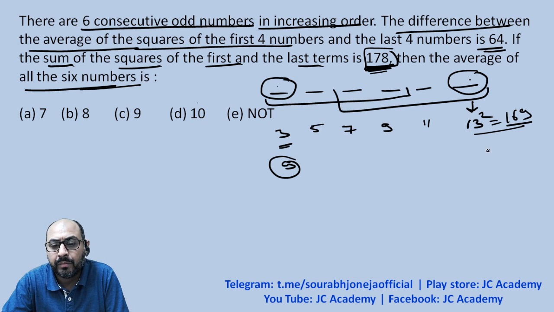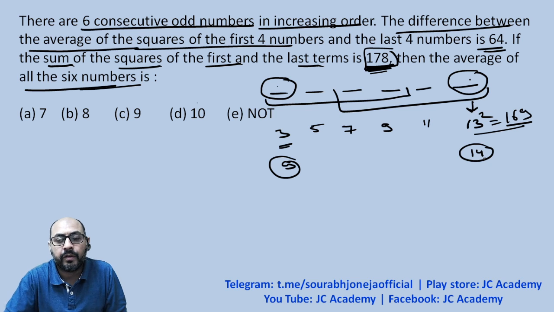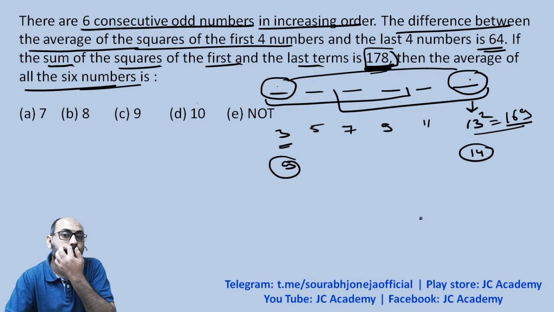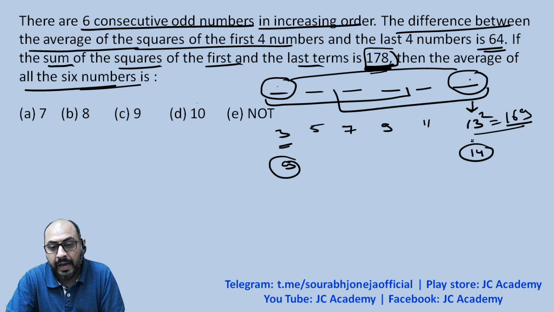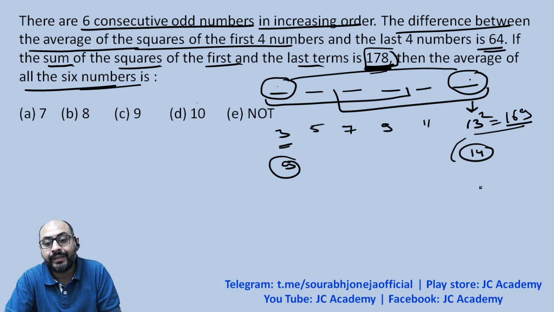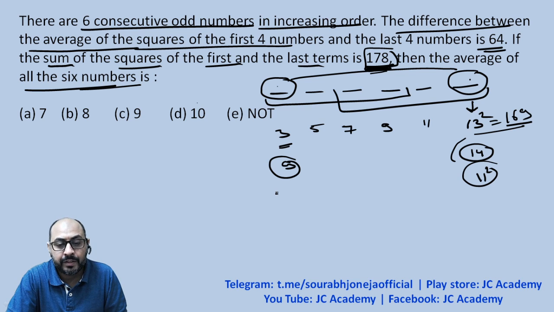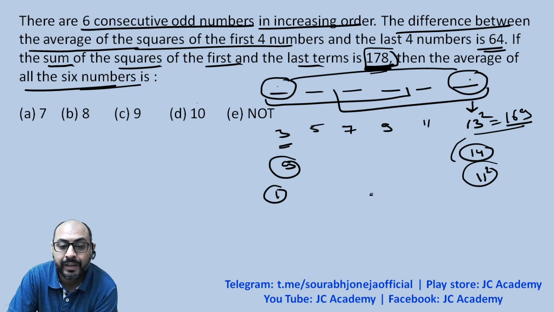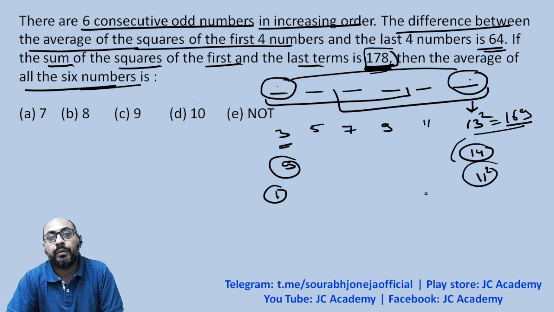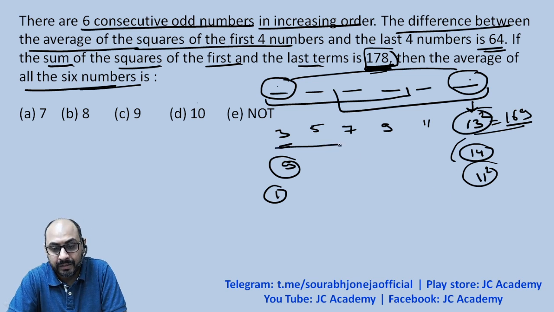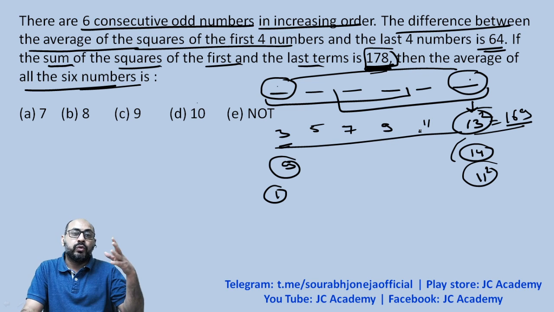Had this number been more than 13, it would not have been possible for us to have the sum of these two numbers as 178, because 14 square itself is 196. Had this number been less than 13, so this last number would have been 11, and that way the first number would have been 1. So 121 plus 1 would have been 122. So it is only with 13 that we can get this arrangement.